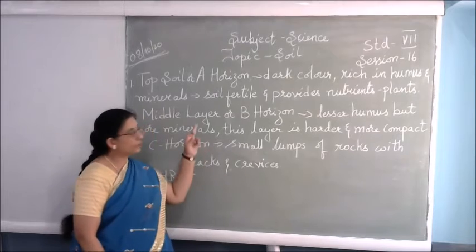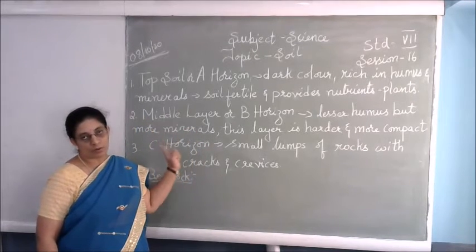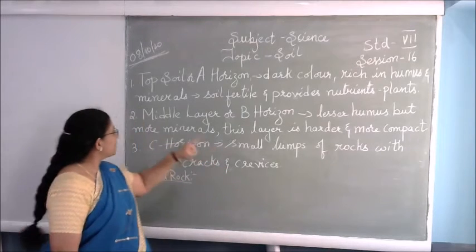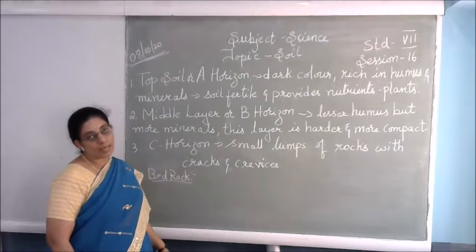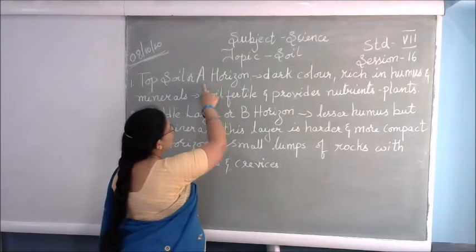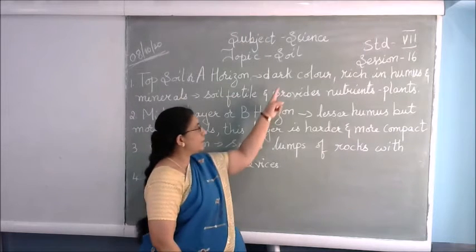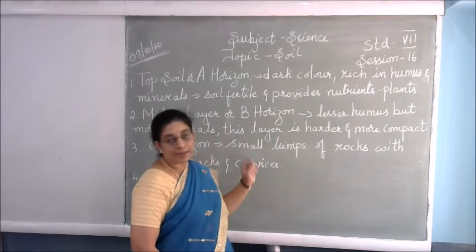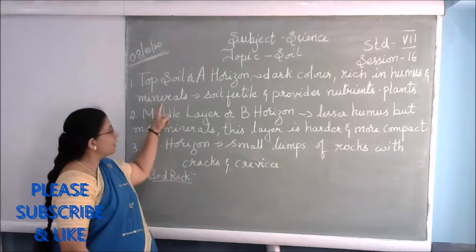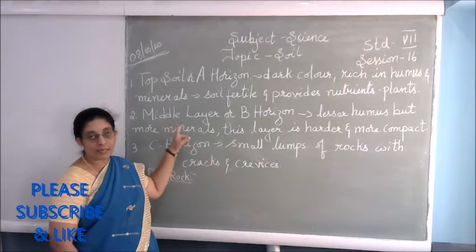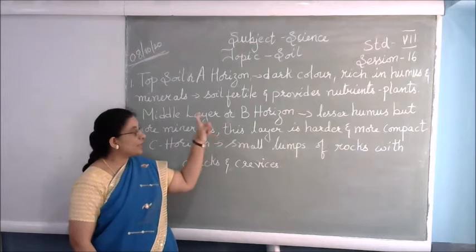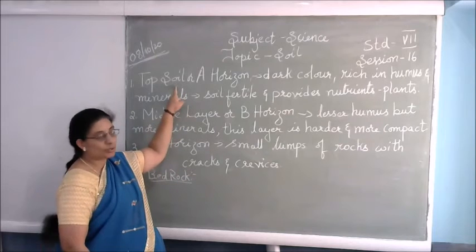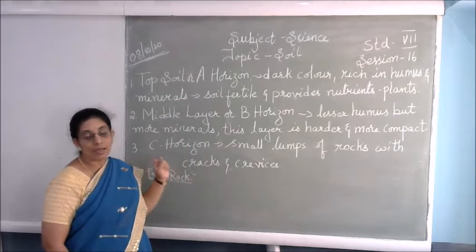Okay children, now we will go on to the different layers of the earth, that is the soil. Each layer is called a horizon. The first layer is called the topsoil or A horizon. What can you find over here? It has a very dark layer of soil, and this soil is very rich in humus and minerals. This humus and minerals form the fertility of the soil and provide nutrients for the good growth of the plants. So that is the topsoil, or the A horizon.